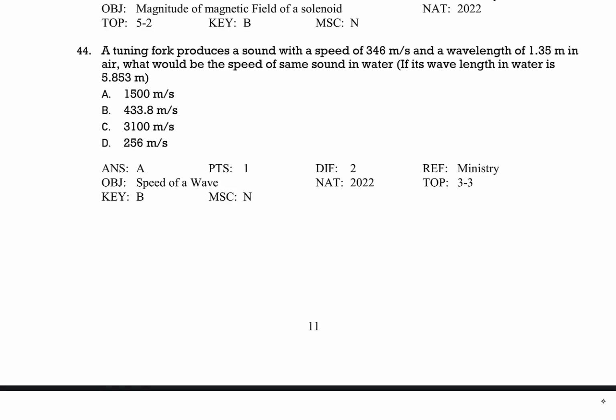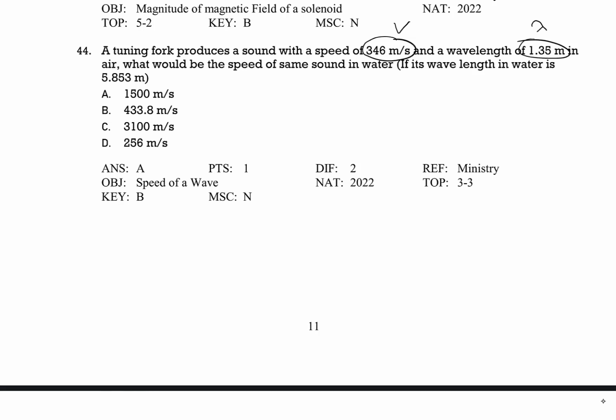Let's continue with question number 44. A tuning fork produces a sound with a speed of 346 meters per second. So this is the v of the wave, and a wavelength of 135 meters in air. So what would be the speed of the same sound in water?